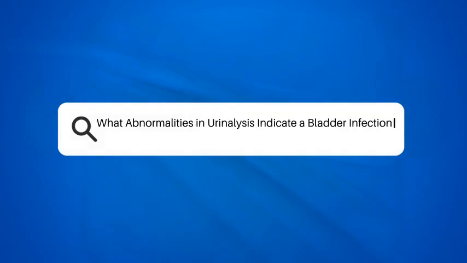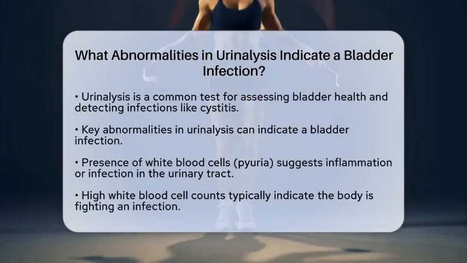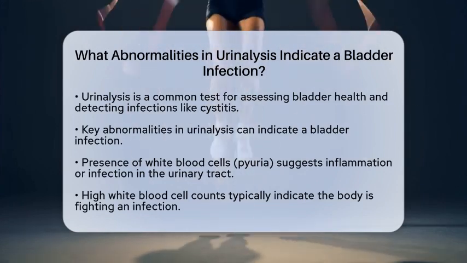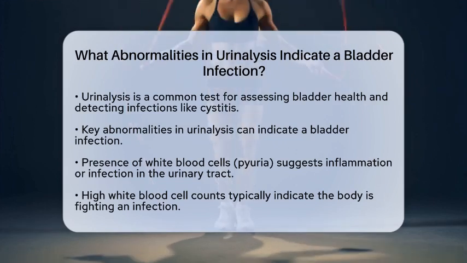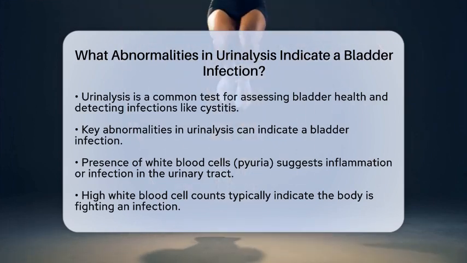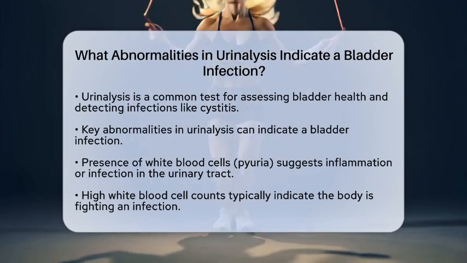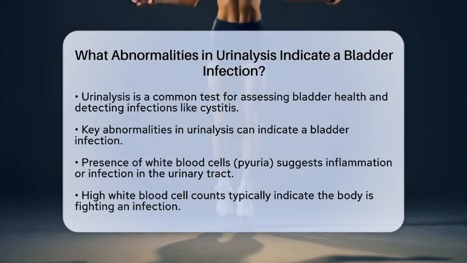What abnormalities in urinalysis indicate a bladder infection? Have you ever wondered what the results of a urinalysis can tell you about your bladder health? A urinalysis is a common test that helps detect bladder infections, like cystitis, which is inflammation usually caused by bacteria. Several key abnormalities can signal a bladder infection when you get your urinalysis results.